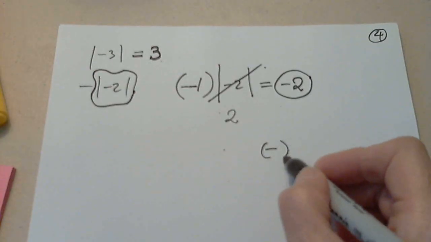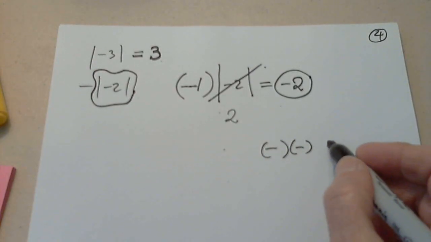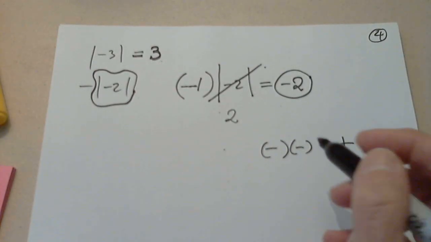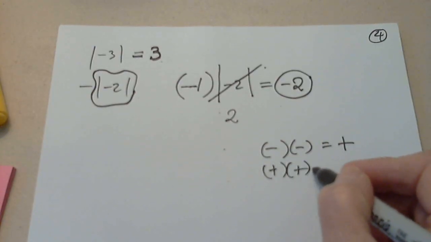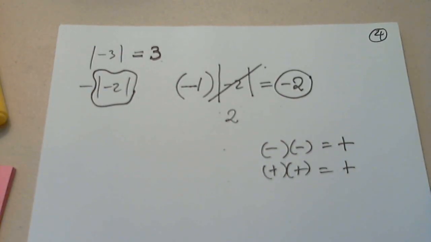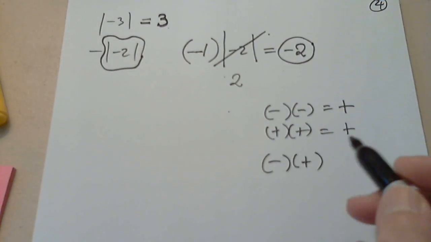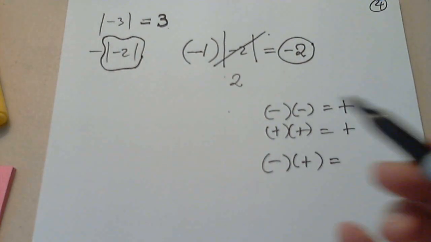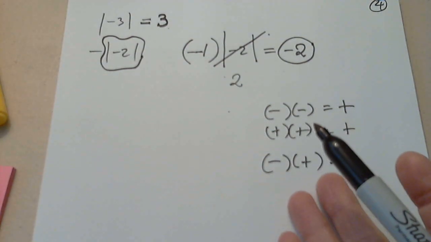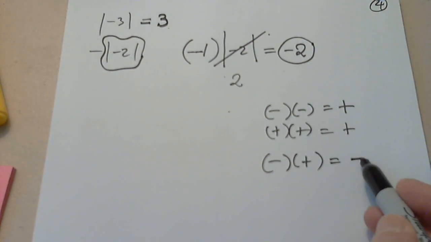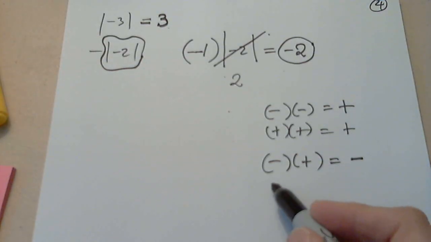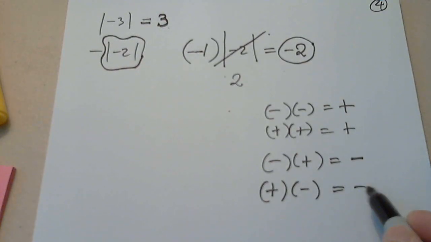When we multiply 2 negatives, the answer is positive. When we multiply 2 positives, the answer is positive. But when we multiply opposite numbers, let's say only 2, negative times positive, this is negative, in any order, positive times negative.